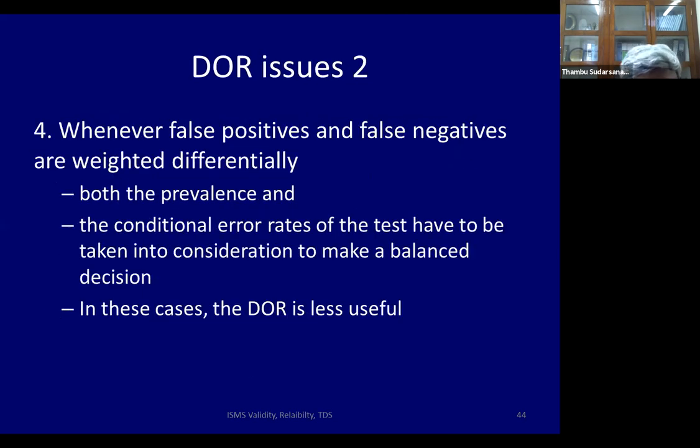The fourth issue is, suppose a false positive and false negative mean different things. Like I told you, a false positive HIV test is terrible for somebody. A false negative cancer diagnosis for somebody is also equally terrible. So both may not be given equal weightage. So both the prevalence and the conditional error rates of the test have to be taken into consideration to make a balanced decision. In these conditions, where the false positive and false negative are weighted differently, diagnostic odds ratio may not be that useful.